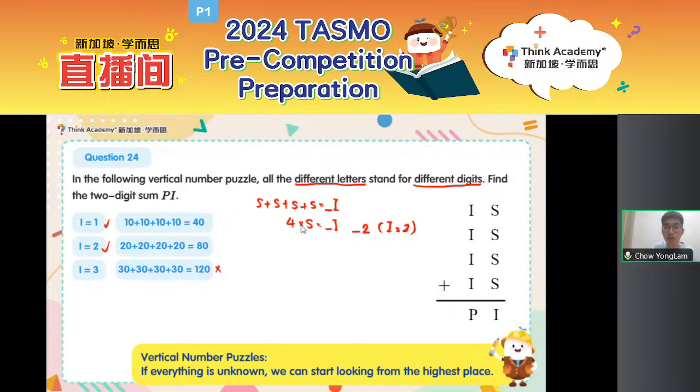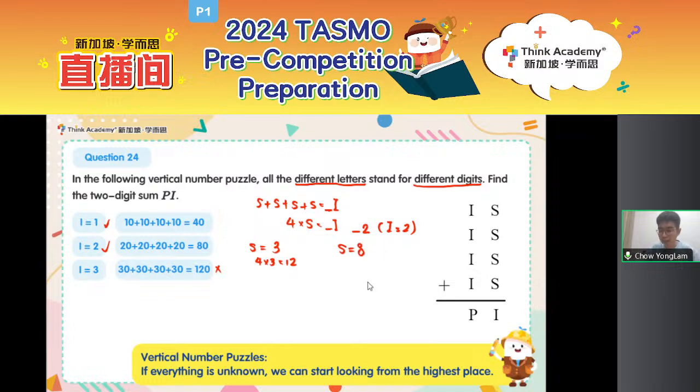If 4 times S is something 2, what can my S be? There are 2 possible values, okay? Don't just say, oh, 4 times 3 is 12, S is 3, I'm done. Is it only 3? What values can S be? When S is 3, of course, 4 times 3 is equal to 12. When S is another number, 4 times that number also gives me something 2. What is that number? That number is 8, right?